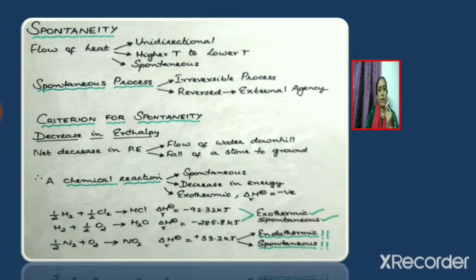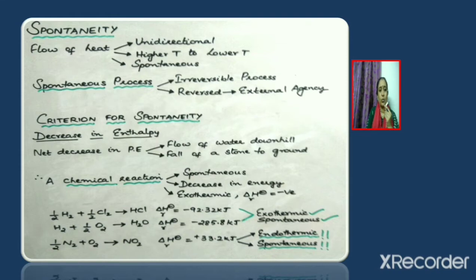Next we shall learn about spontaneity. We know that flow of heat is unidirectional, that is heat flows from hot body to cold body, that is the flow of heat will be from higher temperature region to lower temperature region. Since flow of heat is unidirectional, it is considered as a spontaneous process. So how can we define a spontaneous process? It is an irreversible process and it can be reversed only with the help of an external agency.